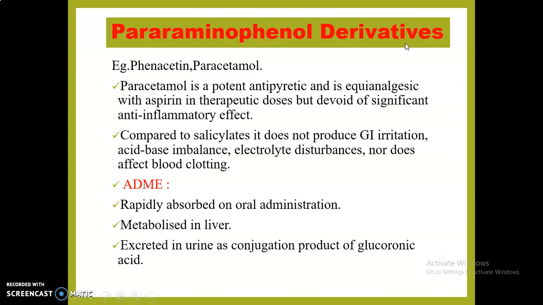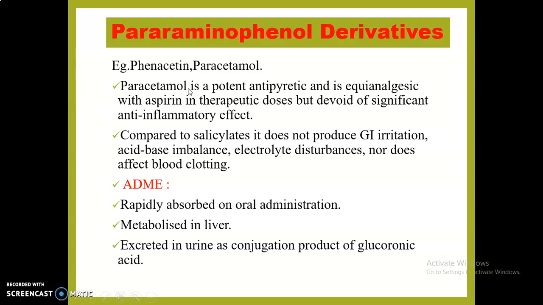Para-aminophenol derivative. Examples from this class are phenacetin, paracetamol, and acetanilide. The commonly used drug is paracetamol. Acetanilide and phenacetin are no longer used in therapeutics nowadays. Paracetamol is also known by the name acetaminophen, and its famous brands are Crocin and Calpol.